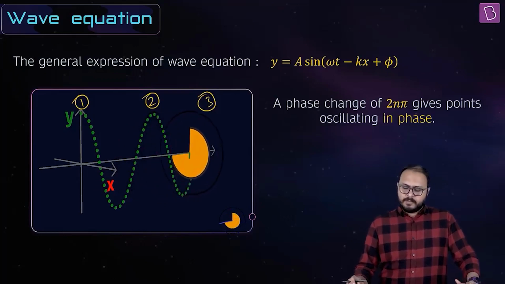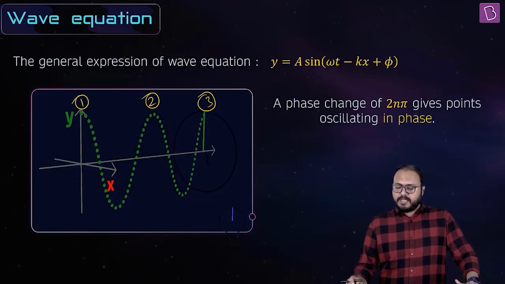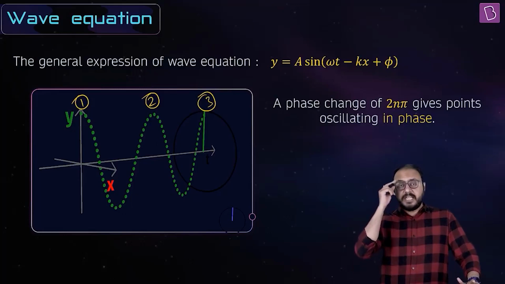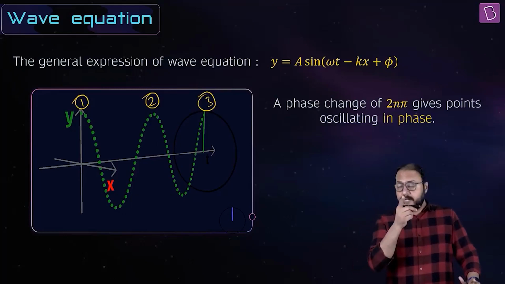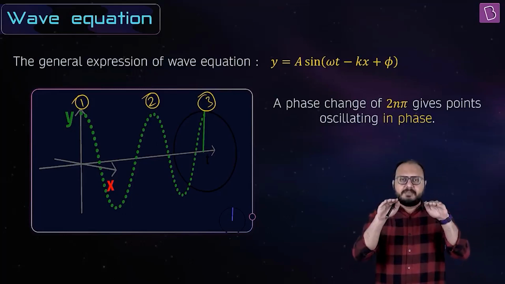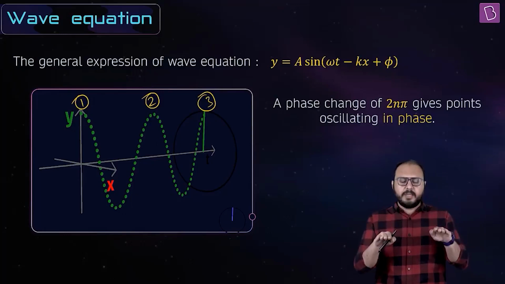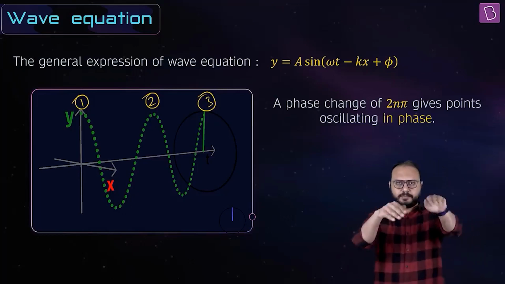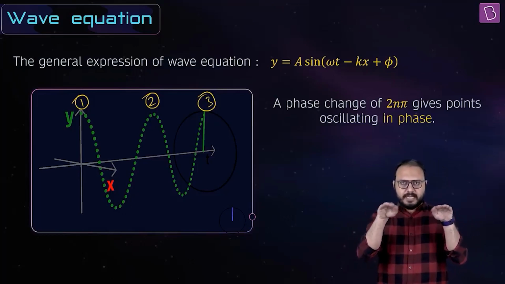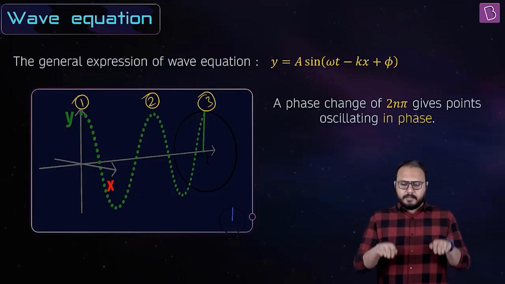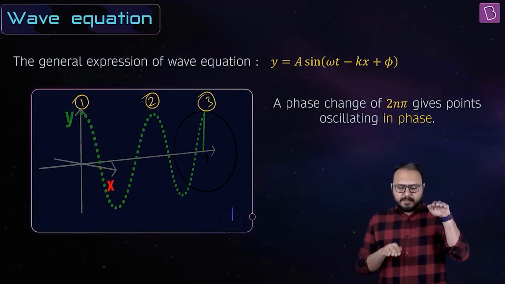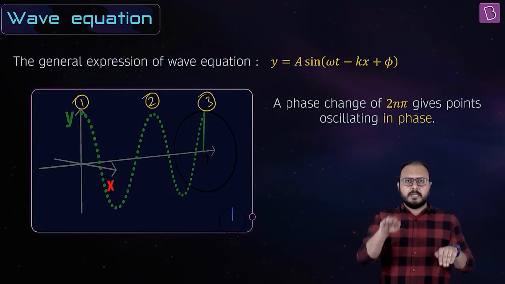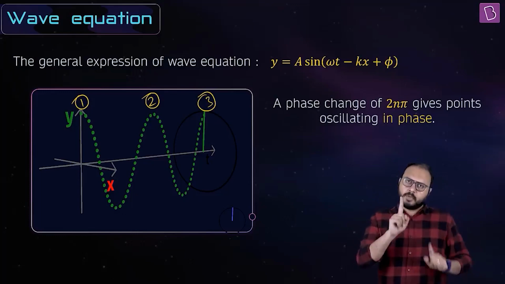A phase change of 2nπ gives the points oscillating in phase. In phase. They are oscillating in phase. मतलब same behavior. I explained this word to you. They are all at the maxima together, ऐसे वाला, ये वाला. साथ में mean, साथ में minima. So सर, out of phase क्या होता है? ये होता है. In phase ये होता है. Maxima, mean, minima, mean, maxima. Out of phase, maxima, minima, mean. ये out of phase है, ये in phase है. Got it, sir.